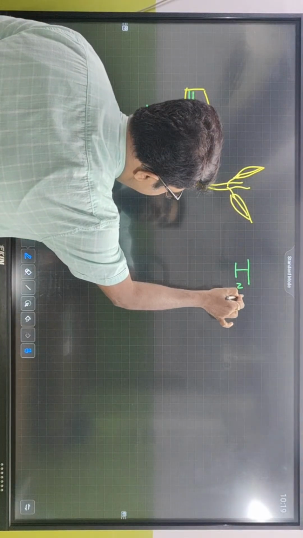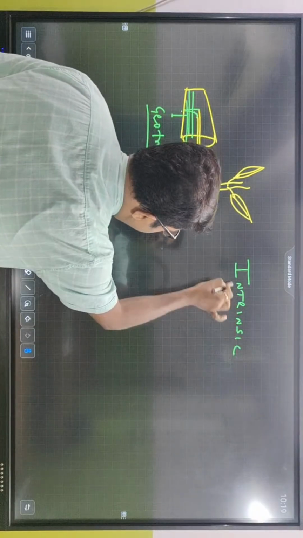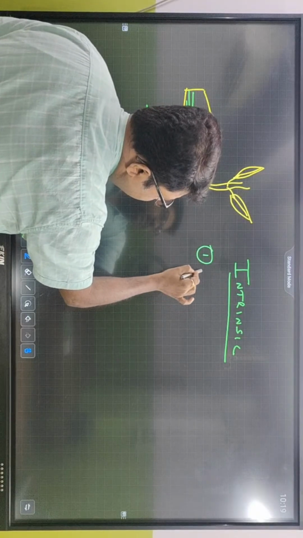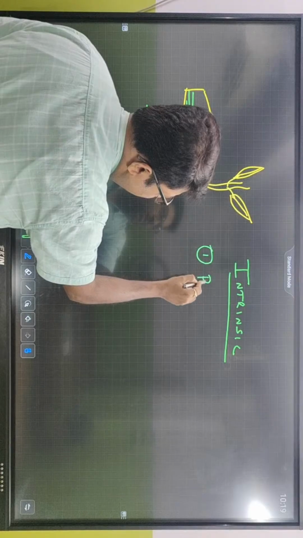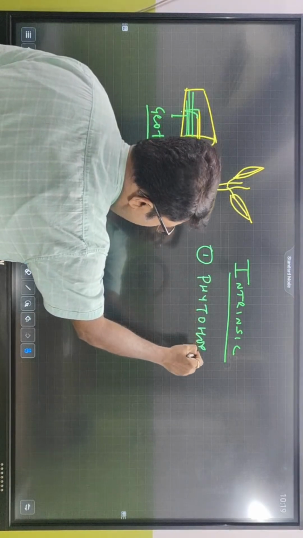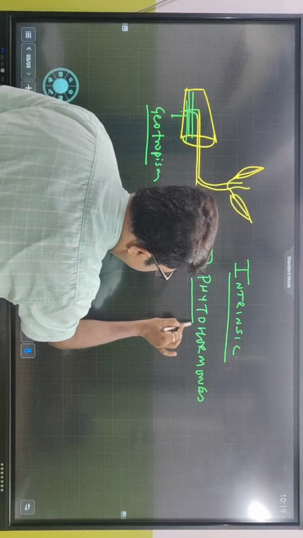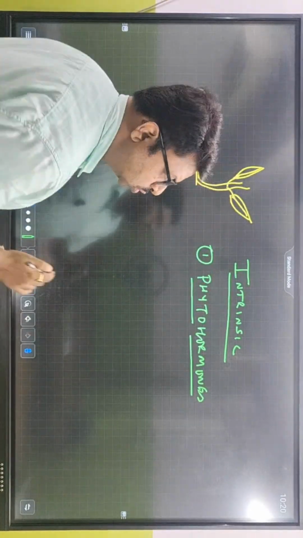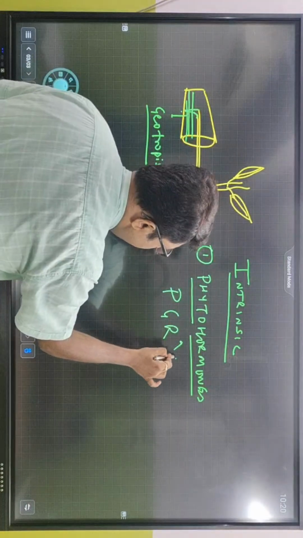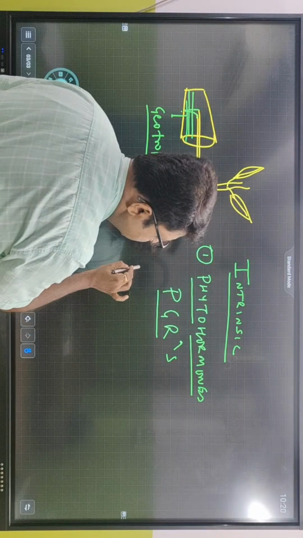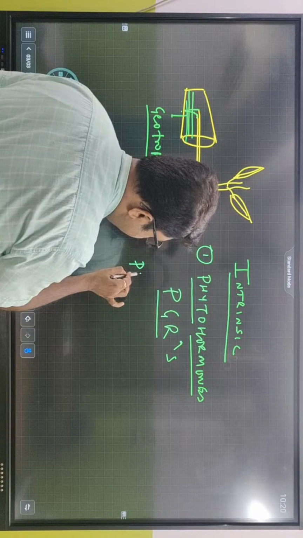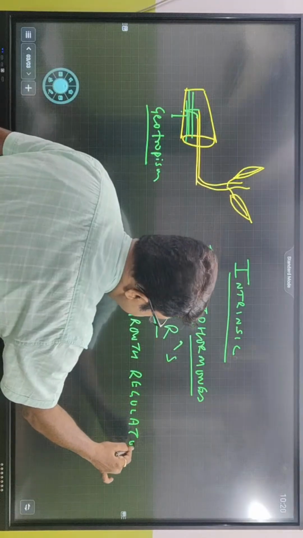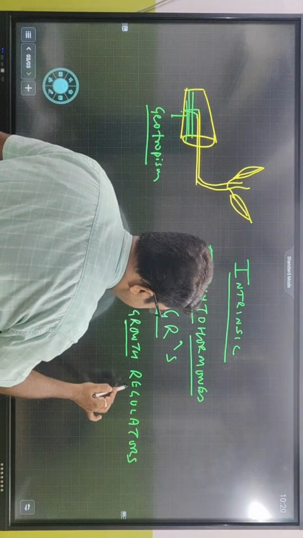What are the intrinsic factors? The intrinsic factor which helps in growth, number one, here comes our point called phytohormones. What are phytohormones? They are the plant hormones. And we call these plant hormones plant growth regulators, PGRs. Fine. So they regulate the plant growth.